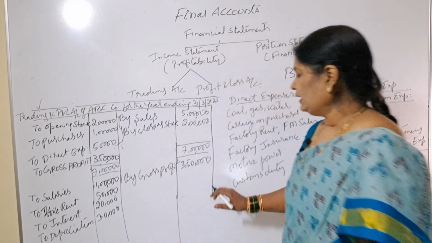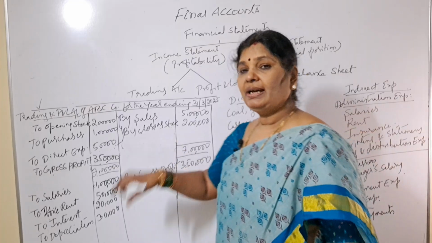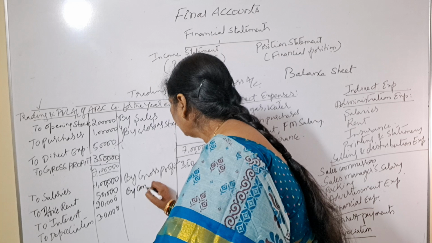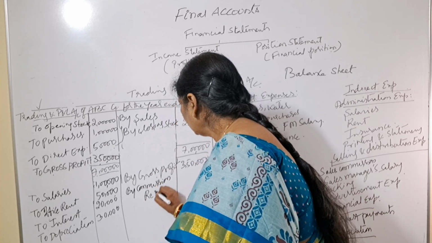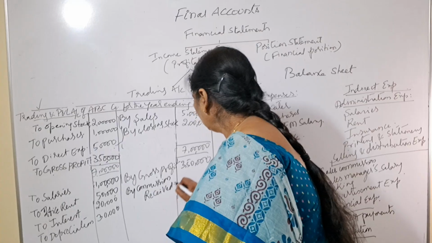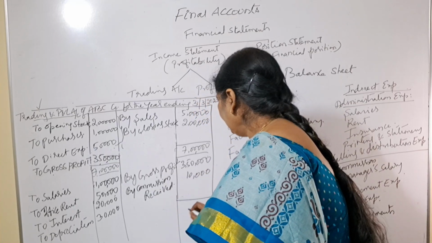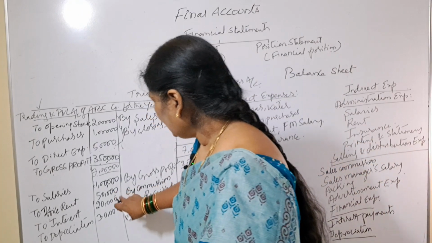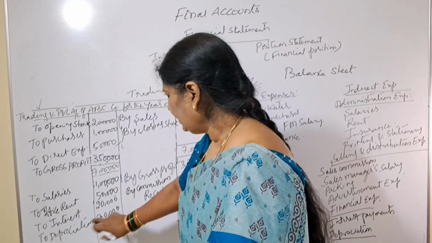If the credit side total is 3,50,000, and suppose there are any incomes like commission received, 10,000, what will our total be? 3,60,000. The debit side total is 1 lakh plus 50,000, 1 lakh 50 plus 20, 1 lakh 70, plus 30, 2 lakhs.